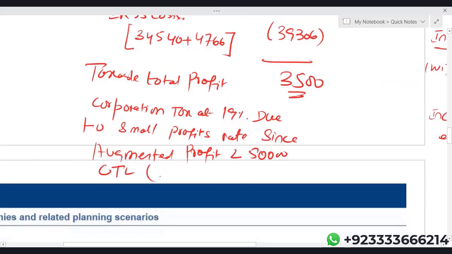So corporation tax payable is simply 3,500 at 19%.